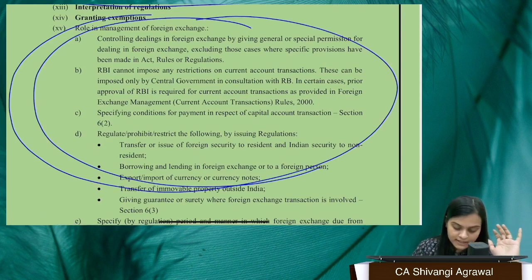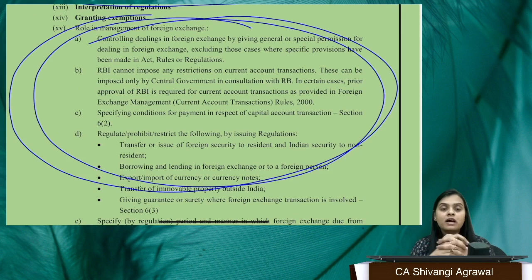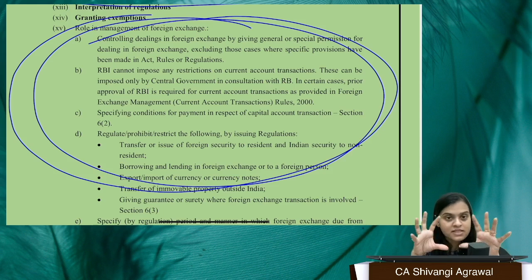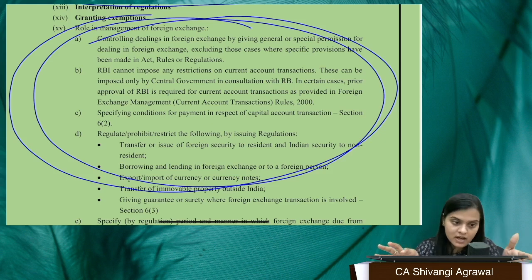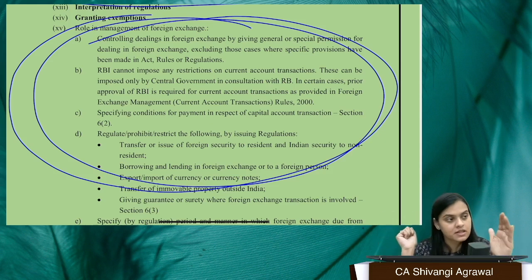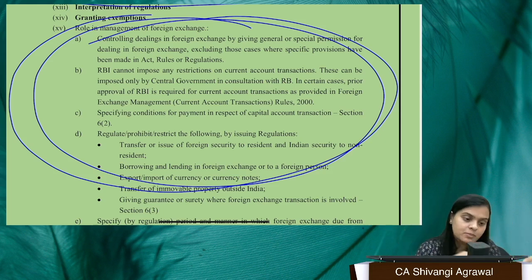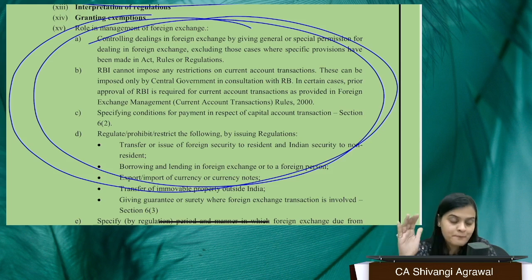Here comes our role in FEMA. In FEMA, there are prima facie two types of transactions: the current account transaction and the capital account transaction. The current account transactions are regulated by the central government, which has prescribed the rules for the same. When we come to capital account transactions, RBI has the power to tell what the permissible capital account transactions are, including debt instruments. That power is given to RBI only. Thereafter, they can also impose conditions on the same.